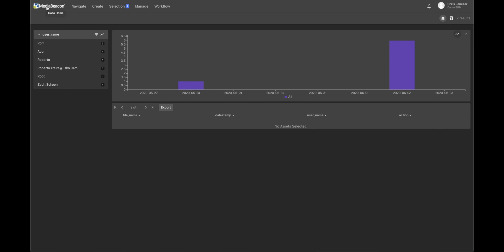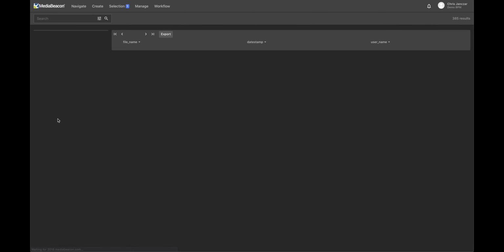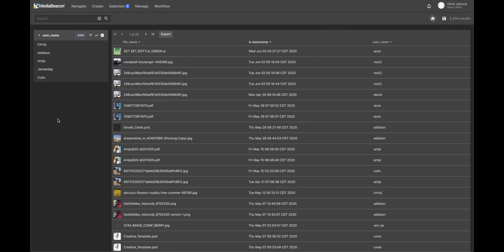And this report is not static. It's just a pre-configured metric workspace that I like to go to. I can also look into recent edits. So all of the assets that have been recently edited are right here. So you can see I have a filter for username, but I have it by date. So the most recent edited asset is going to be here, and then basically a list of all of the edits.